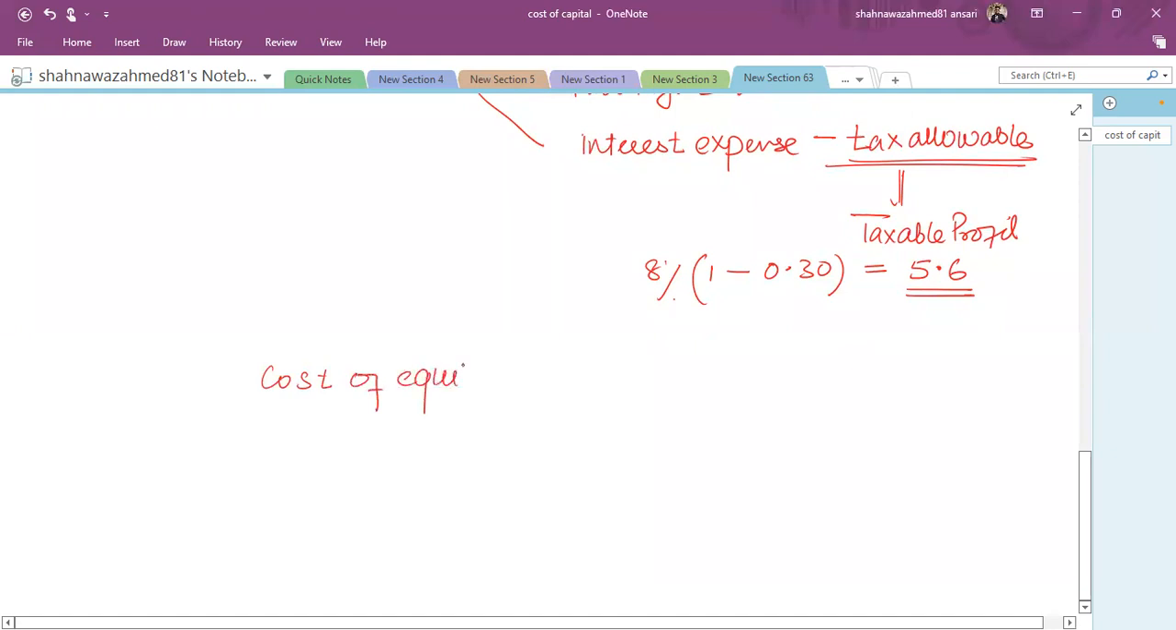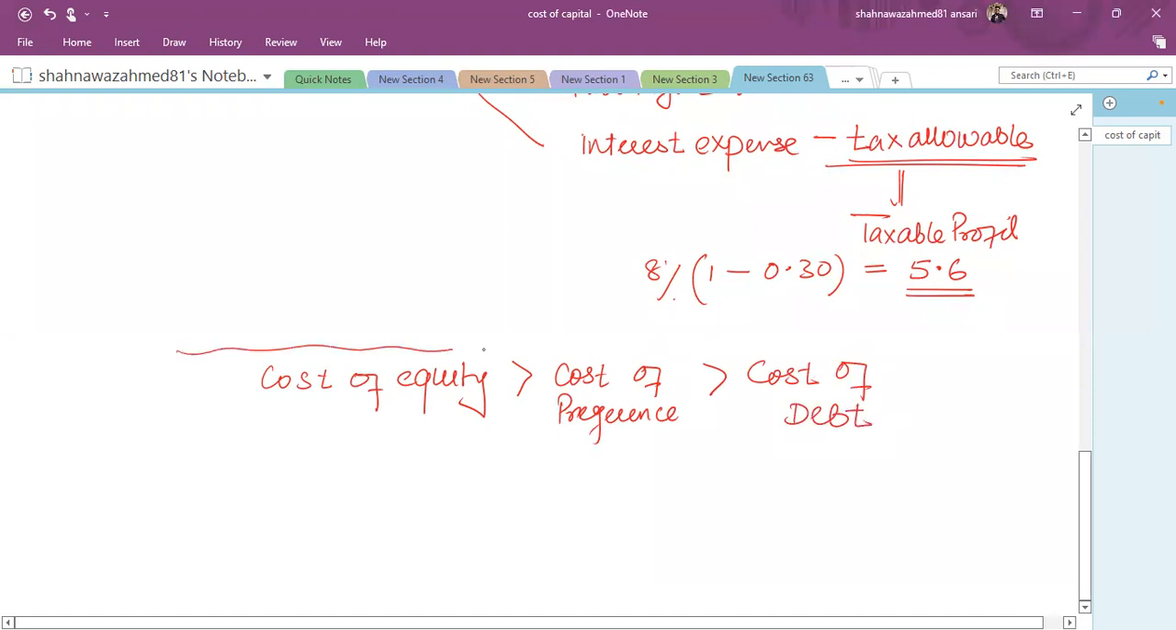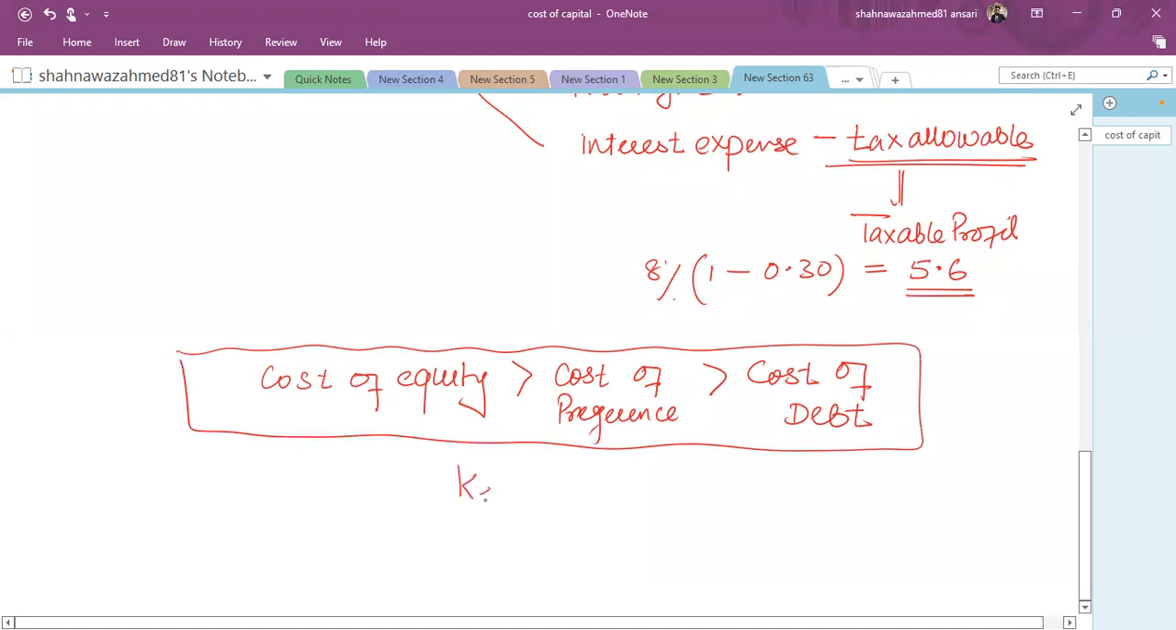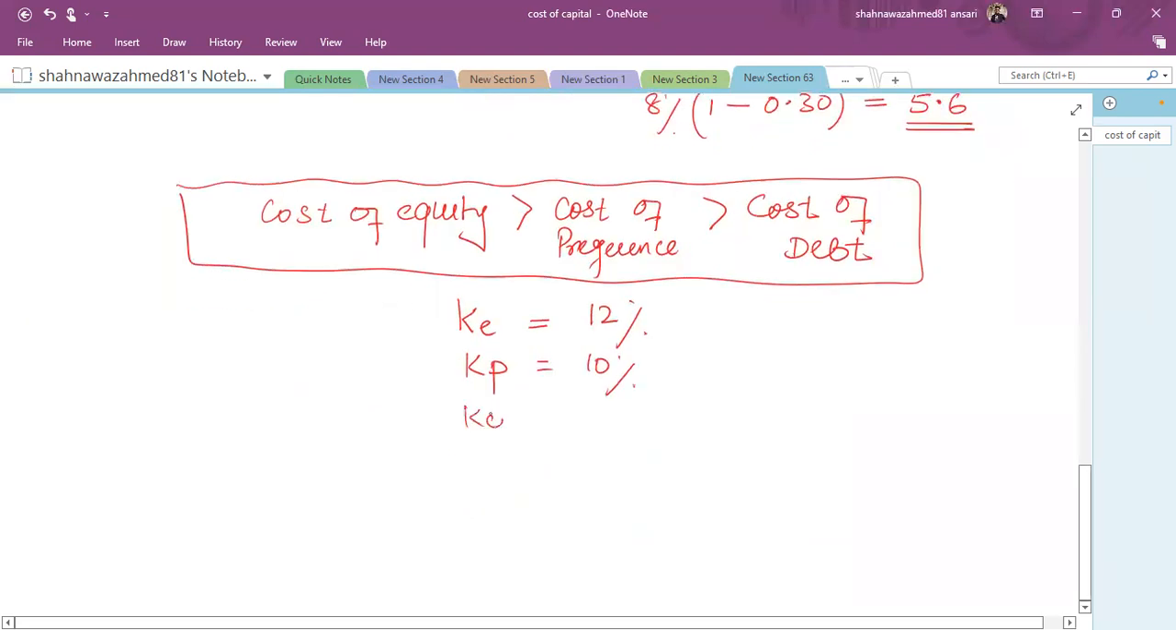So as far as the return is concerned, you can say that the cost of equity, that is the shareholders' required rate of return, is always greater than the cost of preference shares, and this is always greater than the cost of debt financing. So preference shares are in between. It might be like that if cost of equity represented by K is 12%, KP is suppose 10%. So debt might be lower than this, and suppose debt is 6%.